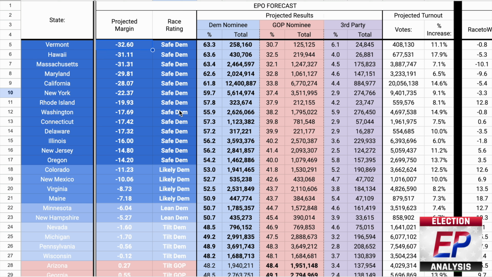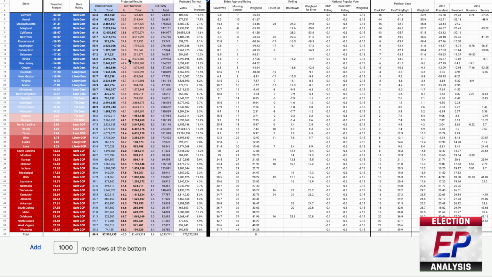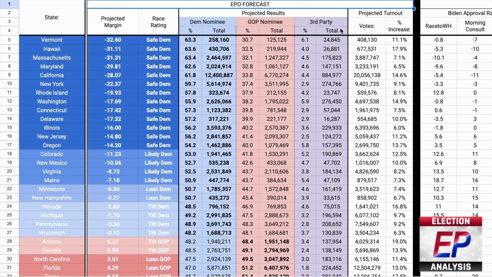So there you have it. That is the EP Official 2024 Presidential Election Forecast, version 1.0. I hope you found this informative and entertaining. Again, please feel free to leave any suggestions for how to improve the model in the comments down below. Together, we can make this the most accurate forecast out there. And as I said, stay tuned for the Electoral College map prediction video based on all of this data.